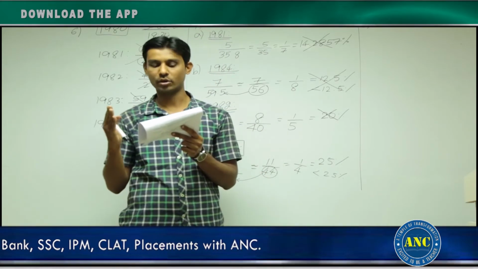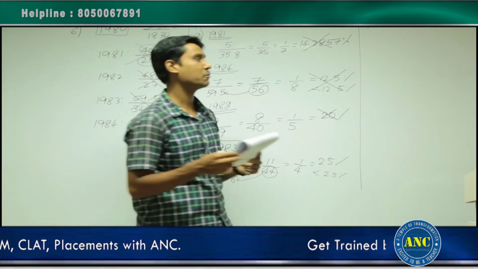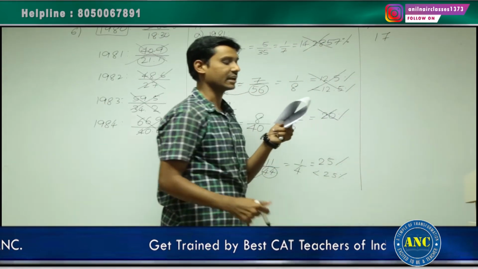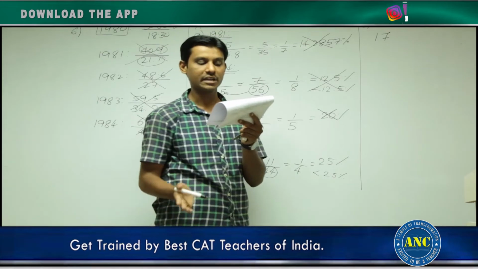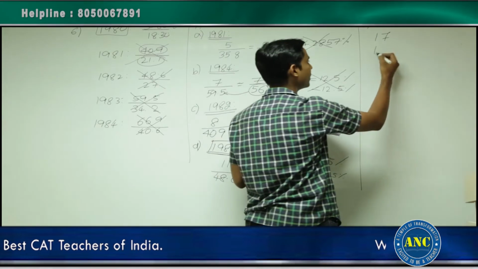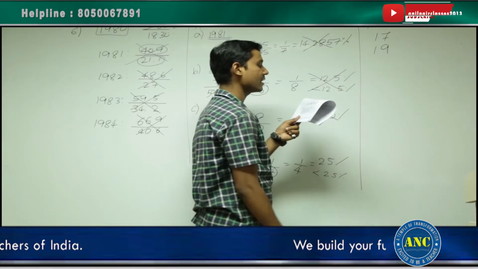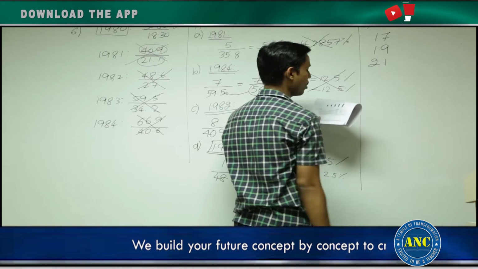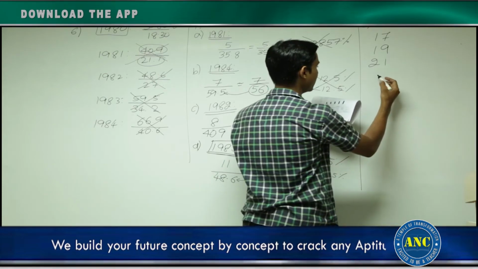35 minus 18 is 17. First year the difference is 17. Second year, in the year 1981, the difference between men and women is 40 minus 21, which is 19. Third year the difference is 48 minus 27. It is 21. Fourth year the difference is 25.